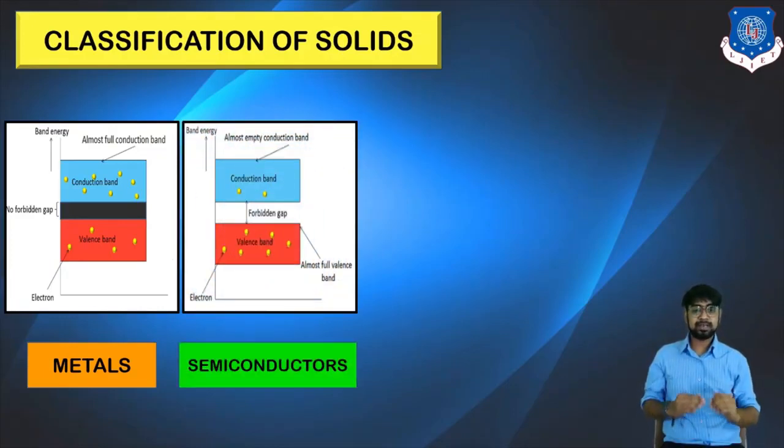Now comes the middle part, semiconductors. In semiconductors, the forbidden gap increases slightly. It is not like metals where the bands overlap, but there is a small forbidden gap. When you provide that amount of energy to the valence band electrons, they will go from the valence band to the conduction band. That's why it is known as a semiconductor. Why? Because it partially conducts. The energy is provided to the electrons in the valence band, and they go into the conduction band.